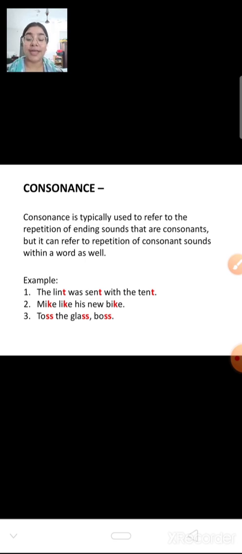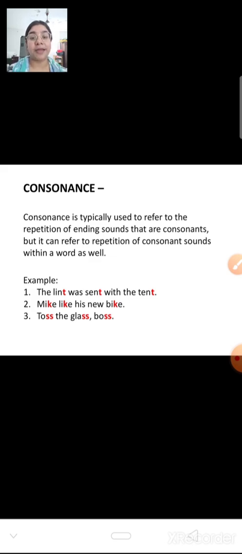Consonance is typically used to refer to the repetition of ending sounds that are consonants, but it can refer to repetition of consonant sounds within a word as well. So within a word, that means in between also and at last. Mainly they are never repeated in the first position, as we have seen in alliteration. In alliteration, the first letter of the word should be the same, then only alliteration will be applied. But in consonance, the letter should not be at the first position. It should be at the last position. Then only it will be known as consonance.